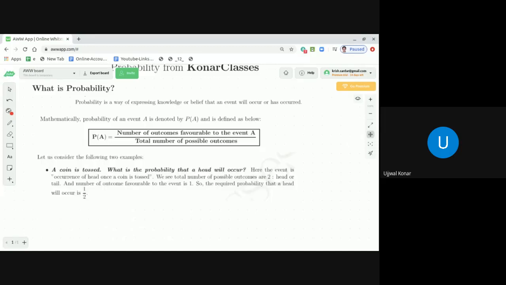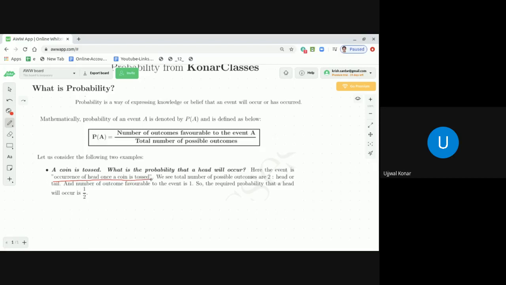a coin is tossed. What is the probability that a head will occur? What I just said, but it is in written format. Here the event is occurrence of head once a coin is tossed. That is the event.